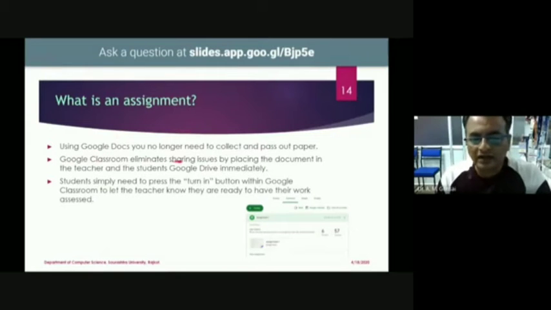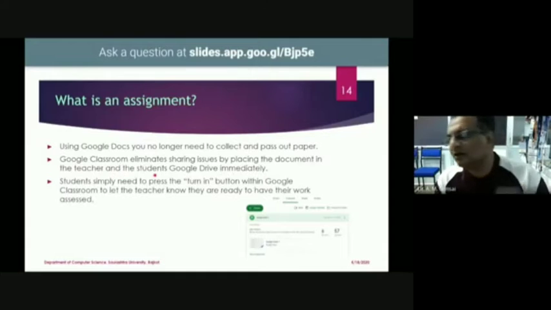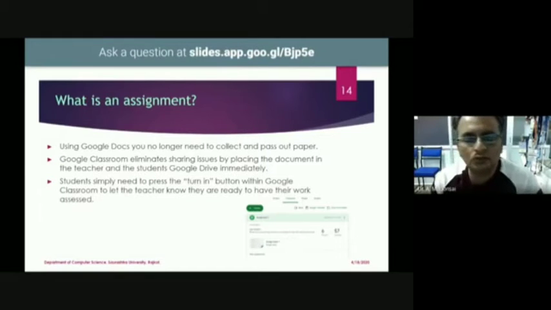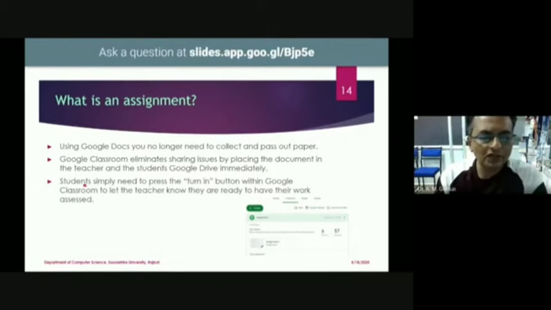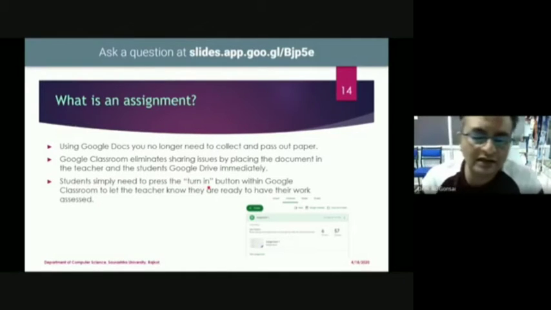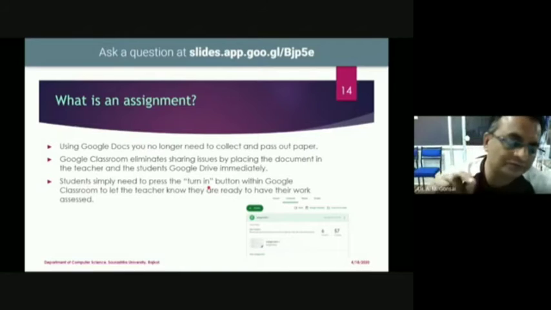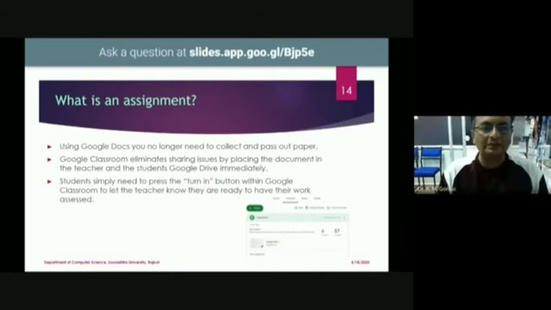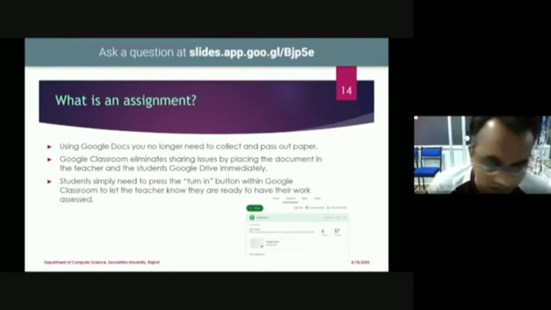And Google Classroom eliminates sharing issues by placing the document in the teacher's and students' Google Drive immediately. So we need not worry about where my document is going and where my student is able to see it. It is automatically taken care of by Google Classroom. Students simply need to press the Turn in button, once the student types the assignment and is finally ready to submit it back to the teacher.